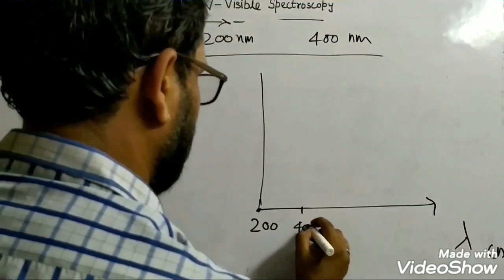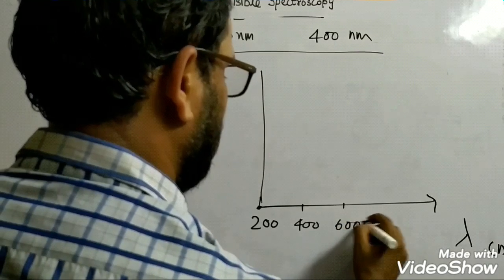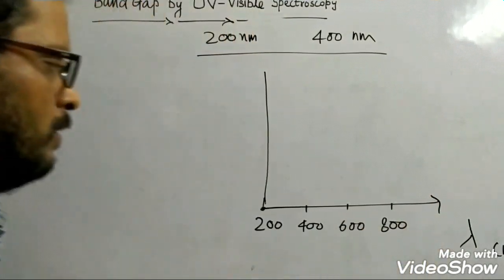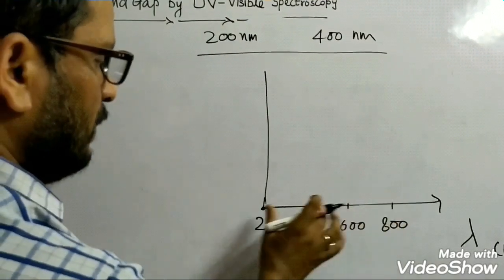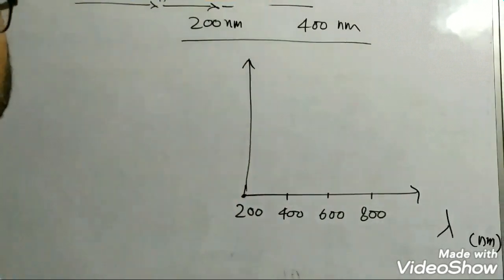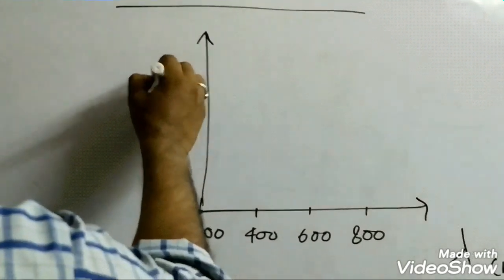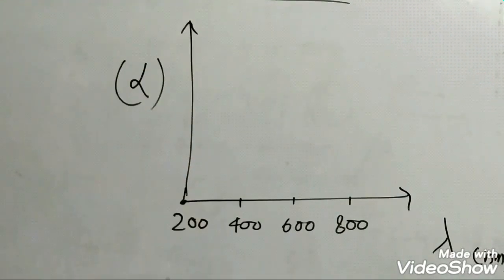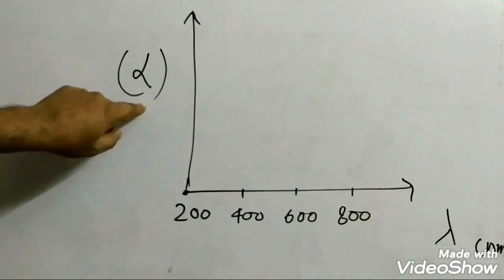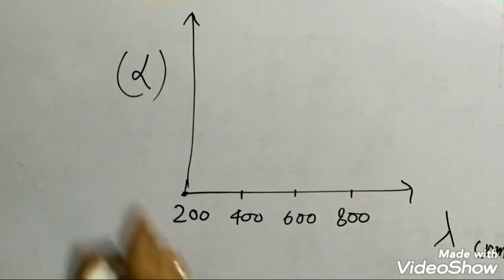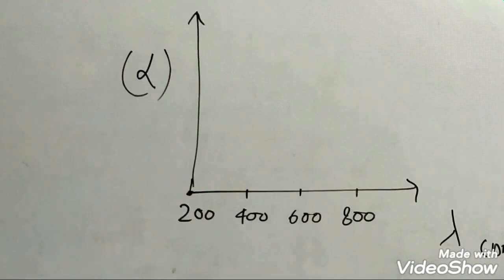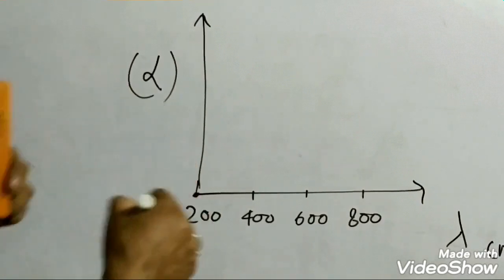So this is 400, then 600, and this is 800 nanometer. So this is the range for the visible, and this is for the ultraviolet. And along the y-axis I am plotting alpha in some proper units. So this is the absorption coefficient. So what kind of curve will come? Because different semiconducting materials will have different values of alpha, so the curves will be different.